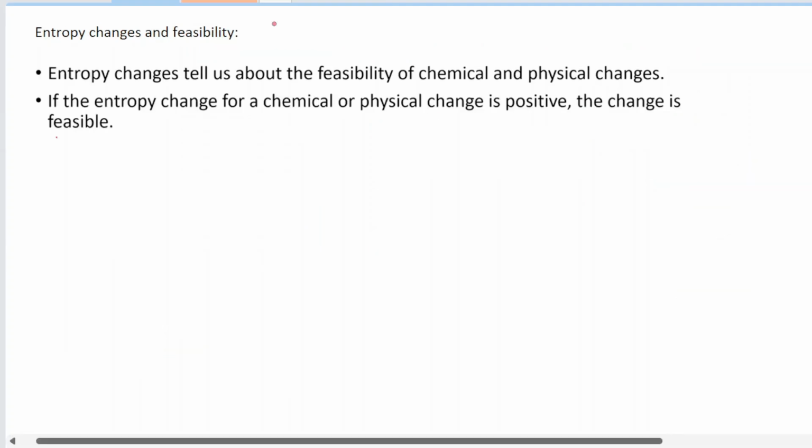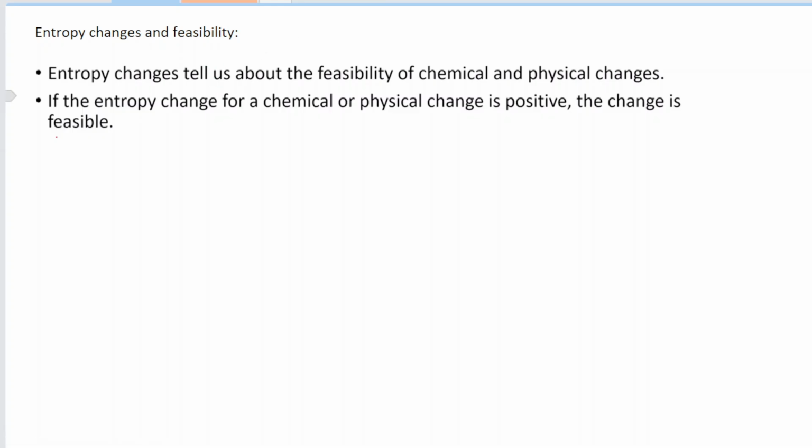Okay, now let's go to another important part of this topic, which is what do entropy changes tell you about the feasibility of a reaction? We say that if the entropy change for a chemical or physical change is positive, then the change is feasible, which basically means that if you have a reaction and its entropy change is positive, then that reaction will occur, it will be feasible, right? So for example, let's take the same reaction which we did above, which is HCl plus NaOH gives you NaCl plus H2O.